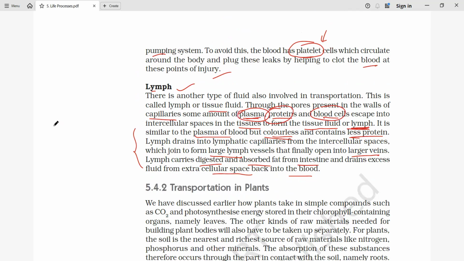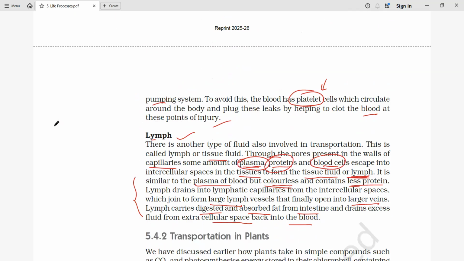So this was the discussion about transportation in human beings, where we have seen how the heart functions, why the heart is called a pump, and how, with the help of the lungs, we obtain oxygenated blood from deoxygenated blood. So all the discussion takes place here.